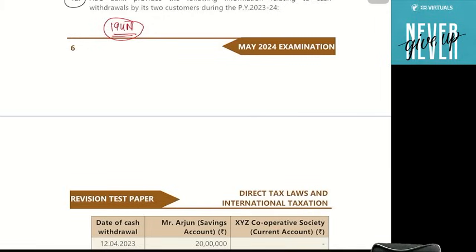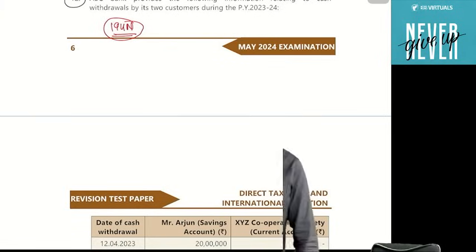So if more than 1 crore, then TDS is applicable at the rate of 2%. So on cash withdrawal from the bank, cooperative bank or post office, if the aggregate cash withdrawal in a year is more than 1 crore, then TDS is applicable at the rate of 2% in excess of 1 crore. In excess of 1 crore means up to 1 crore TDS is not applicable; in excess of 1 crore TDS is applicable.